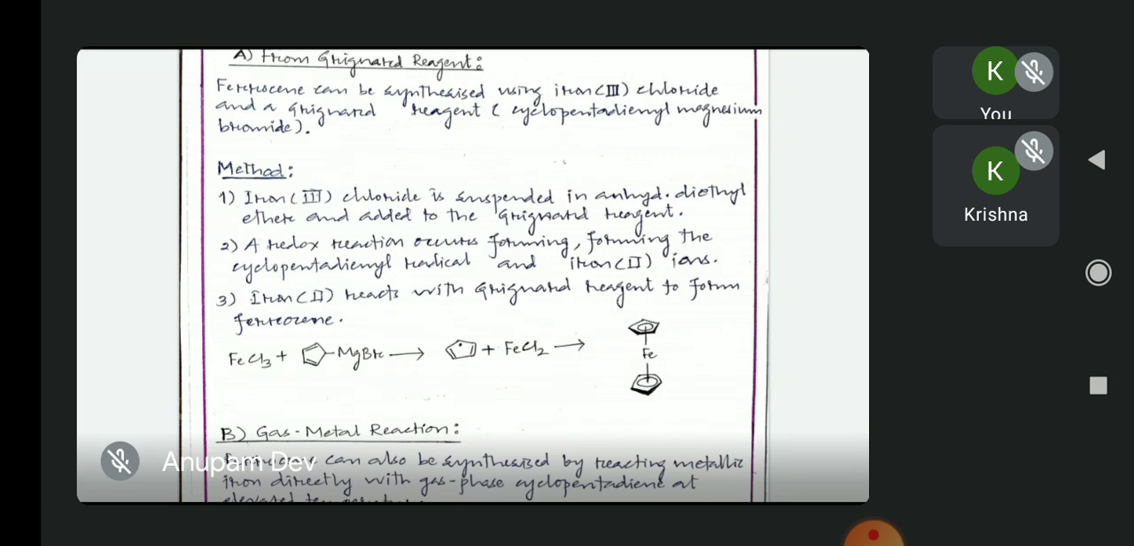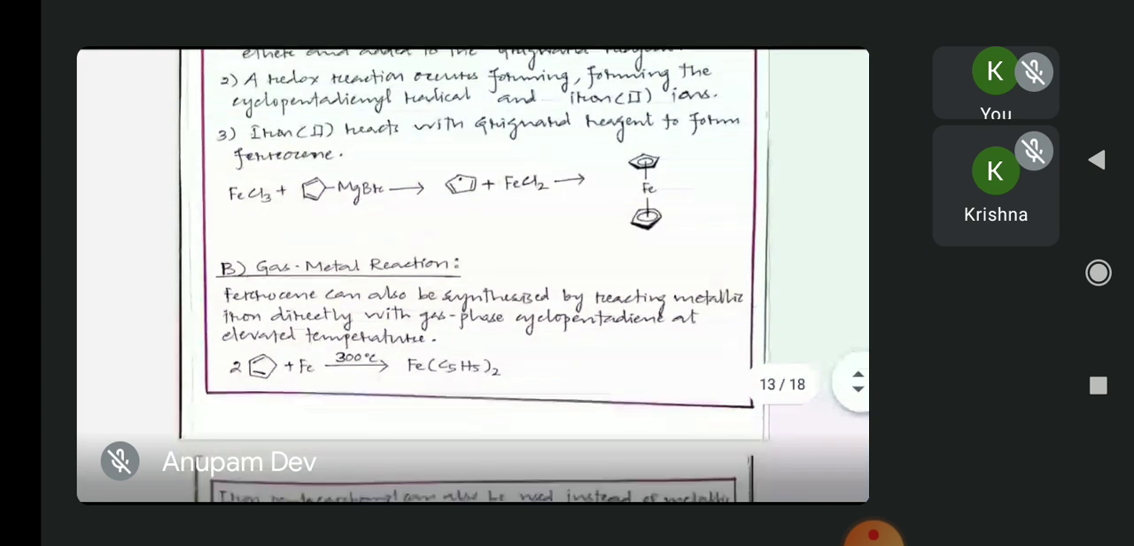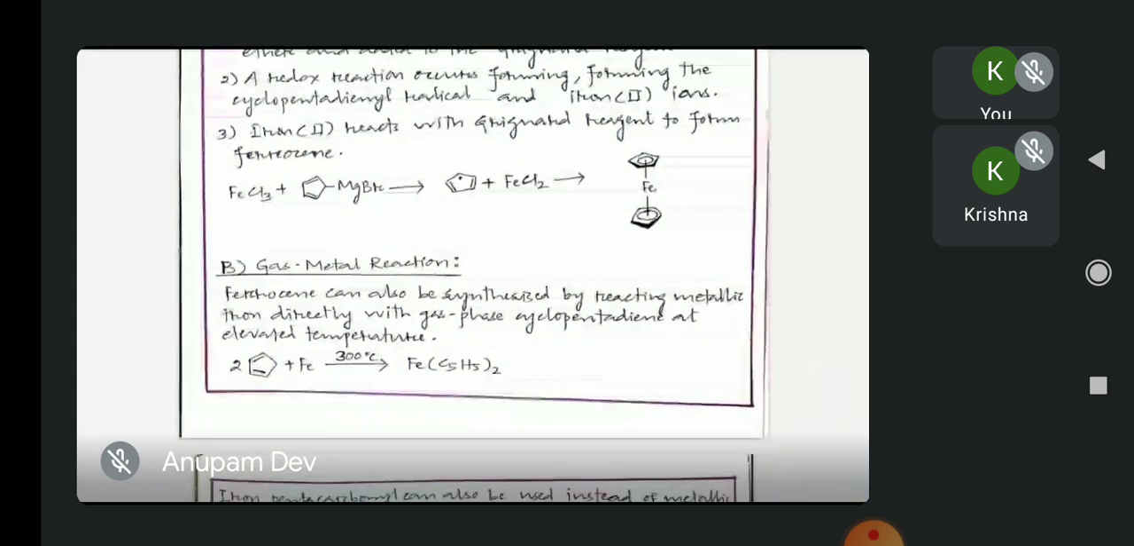Then a redox reaction occurs, forming the cyclopentadienyl radical and iron 2 ions. Now the iron 2 ions react with the Grignard reagent to form ferrocene. In the reaction sequence we can clearly see that iron 3 chloride is reacted with cyclopentadienyl magnesium bromide, the Grignard reagent, to produce the radical of the cyclopentadienyl ring and iron 2 chloride, and these further react together to form the ferrocene molecule.